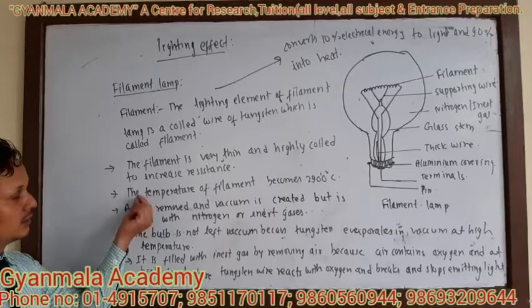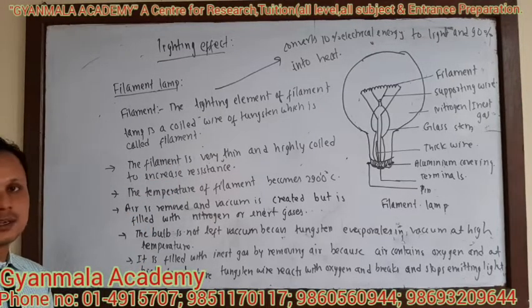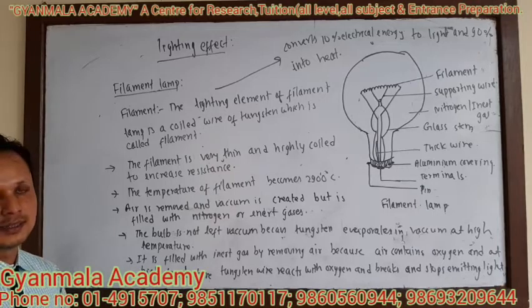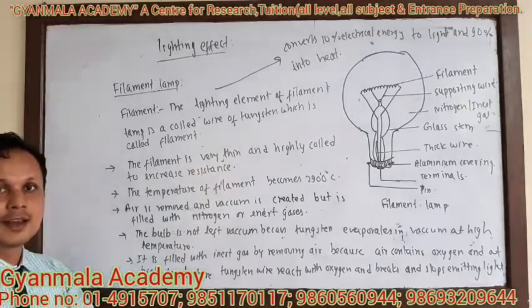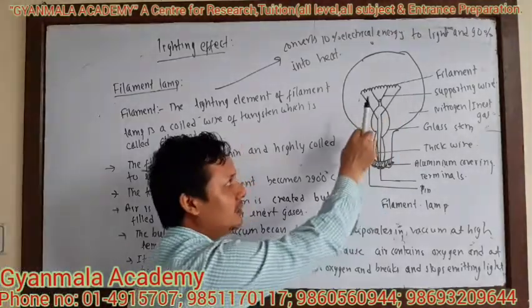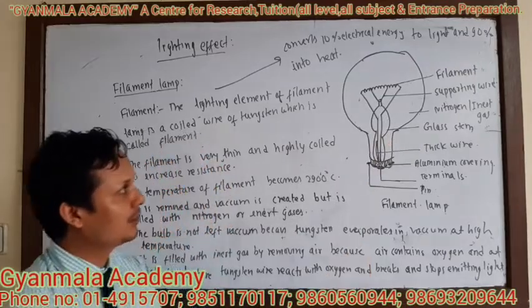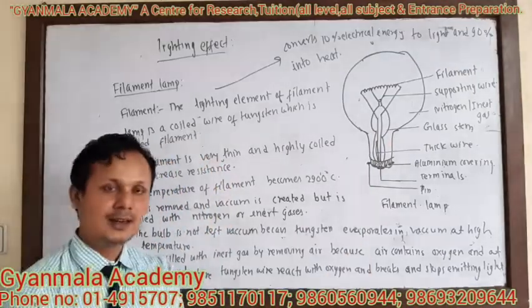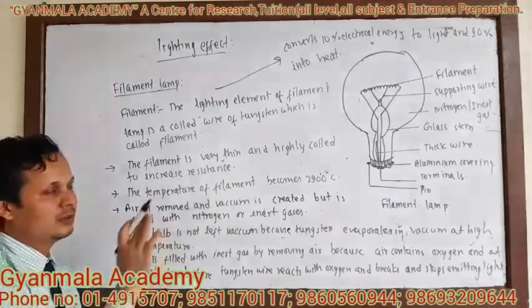Now, during the operation of the filament bulb, the temperature of the filament becomes very high. At this high temperature, the filament wire becomes very hot and it emits light. The air is removed from the bulb and a vacuum is created. But again, after the vacuum is created, it is filled with inert gas, to prevent the evaporation.